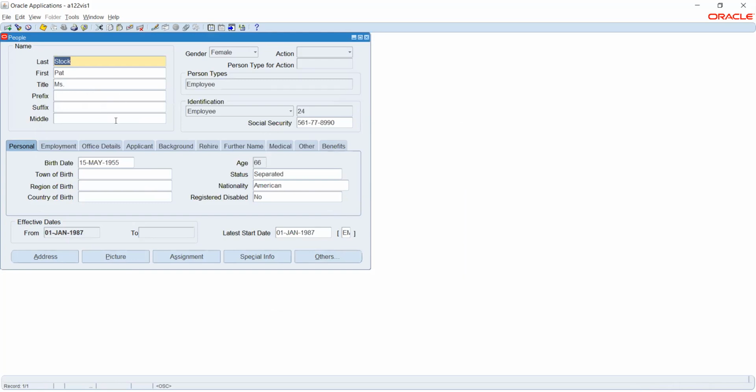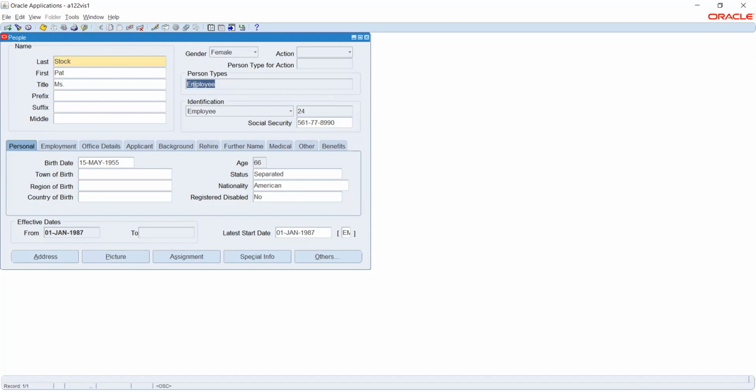So this is how it will look. We have more options inside it. The basic information is first name, last name, and the title we can give. Whatever you are seeing in yellow is mandatory, and whatever you are seeing in white is optional. We have different options like preferred suffix, and then the gender and the actions. I can just create a hire, or I can create an applicant, and then I'll mark this particular person as an employee.